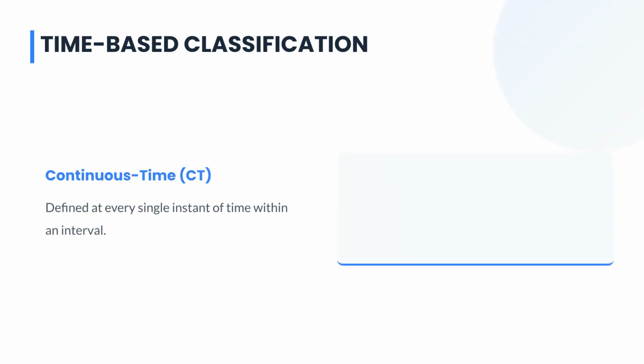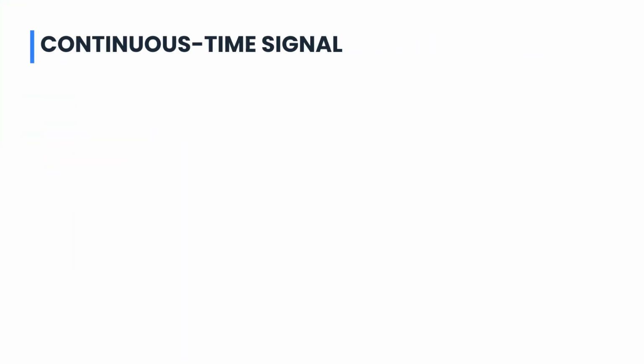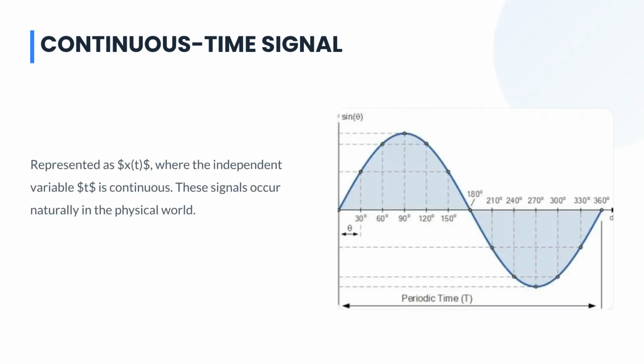Time-based classification divides signals into continuous time, or CT, and discrete time, or DT. Continuous time signals are defined at every instant, while discrete time signals are defined only at distinct time instants through sampling. A continuous time signal, $x(t)$, has a continuous independent variable, $t$.